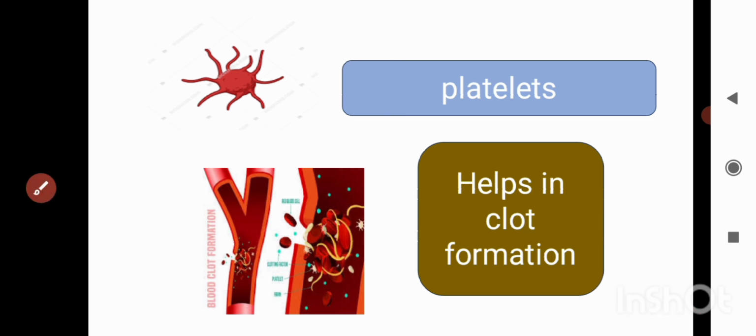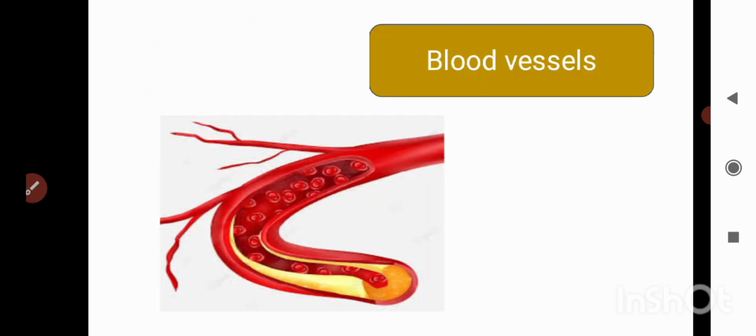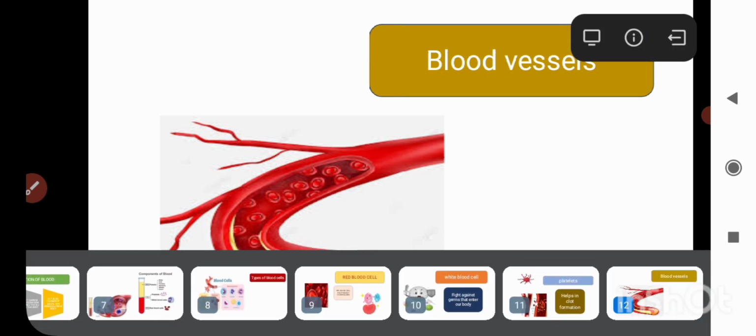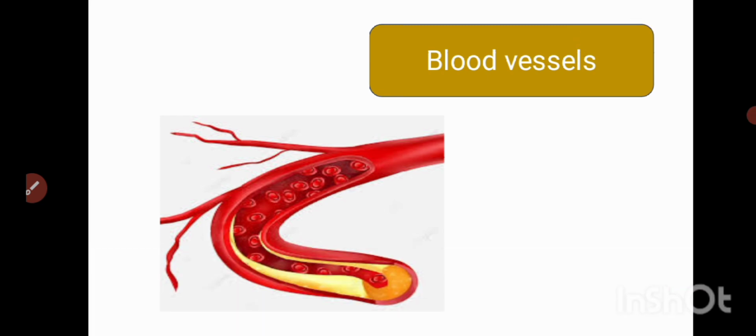Okay, I hope you get the function of each and every blood cell. Now what we are going to learn in the next slide is about blood vessels. Blood vessels are nothing but pipe like structures.